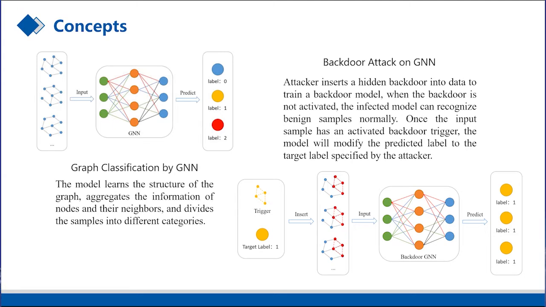A normal GNN model can learn node features and graph structures, and then divide the samples into different categories. A backdoor GNN can correctly classify clean samples. When a subgraph trigger is found in the graph structure, this sample will be misclassified as a target label preset by the attacker.